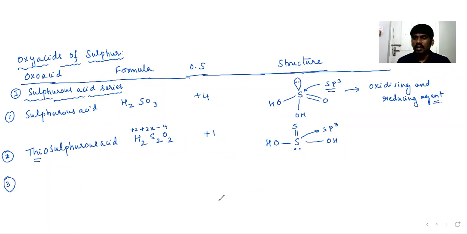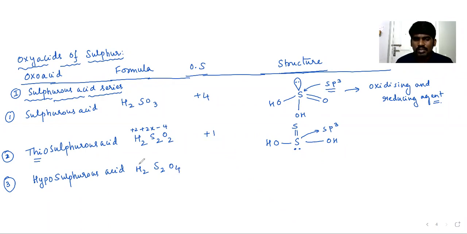Similarly, third one we have is hyposulfurous acid, which has an increased number of oxygens. H2S2O4.